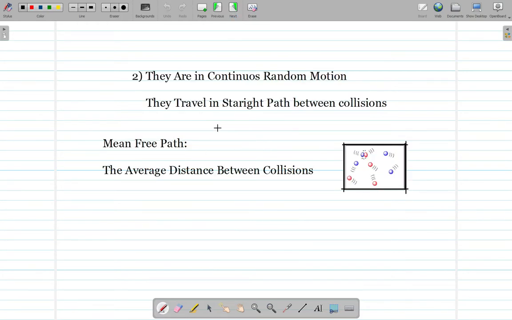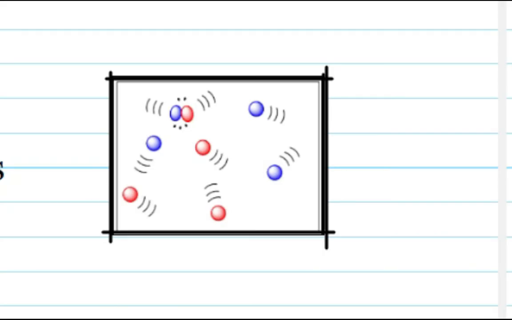The second point of the kinetic theory says that all the particles of the gas are in random and continuous motion. It means that they move at every instant. They do not stop unless any force is applied to them. And the mean free path is the average distance traveled when a molecule collides with another and ends up going somewhere random; the average distance between those collisions is called the mean free path.